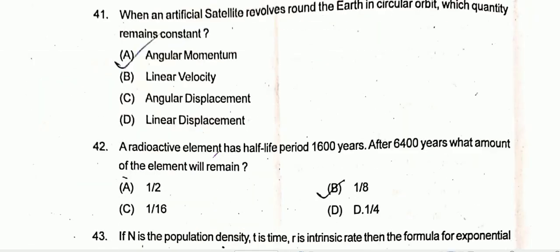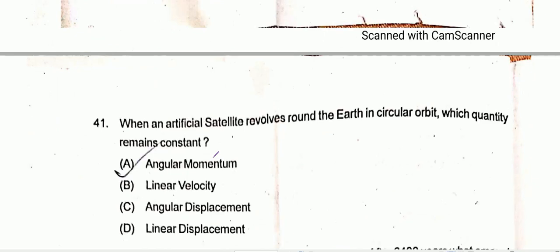Coming to question number 41, when an artificial satellite revolves around the earth in a circular orbit, which quantity remains constant? Except angular momentum, all are variable, like linear velocity, angular displacement, linear displacement. So option A is the correct one, which is the constant.